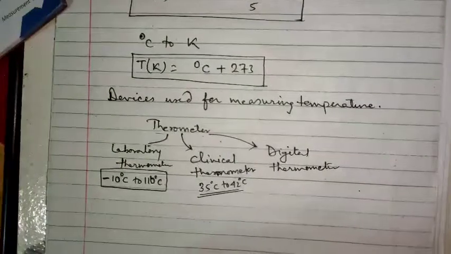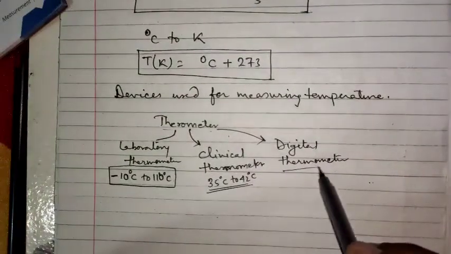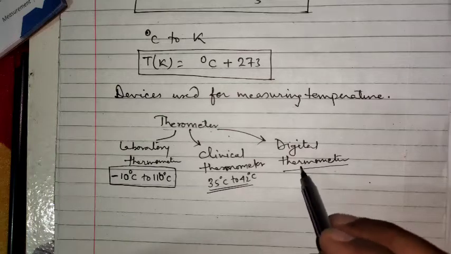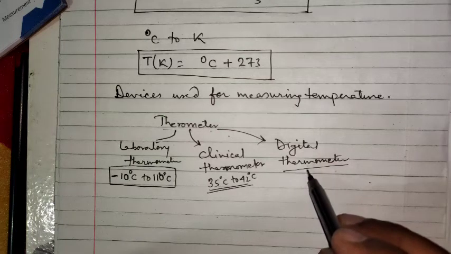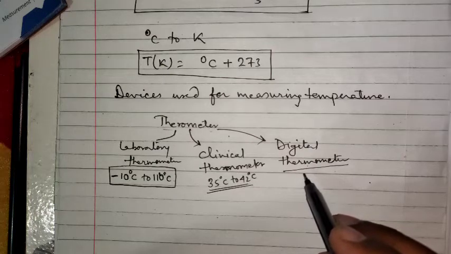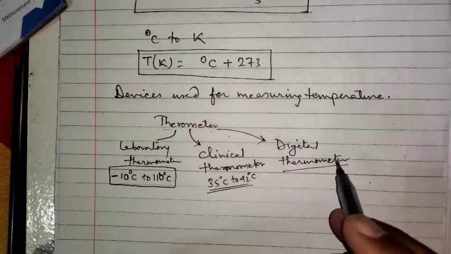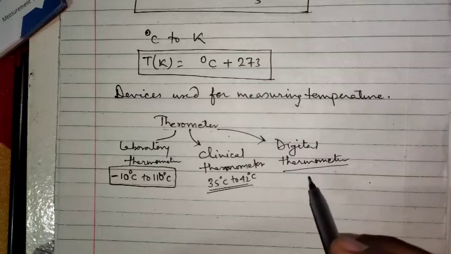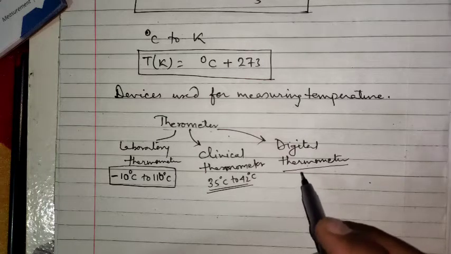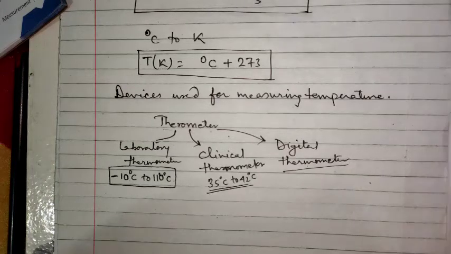Now next is the digital thermometer. Nowadays, during coronavirus, you might have seen the gun-like thermometer being used. It is a digital thermometer and it does not touch the body. It works on infrared radiation, which captures the temperature of the body, as we see on television also. For screening purposes we use that gun-like thermometer.